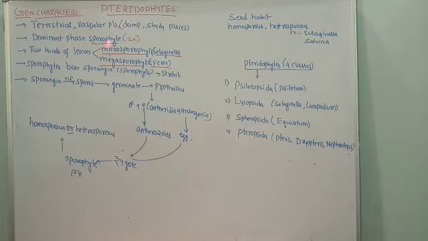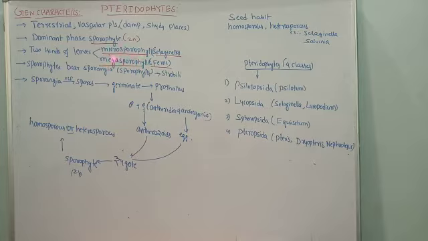The members of the pteridophytes, different examples we are learning, all possess two kinds of leaves. When we see the habit of the plant, in some species they possess microsporophylls and megasporophylls. Phyll means leaves, so two kinds of leaves.